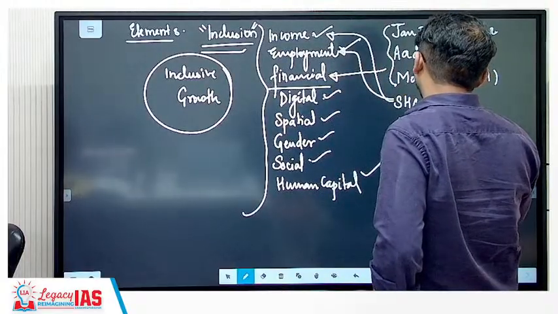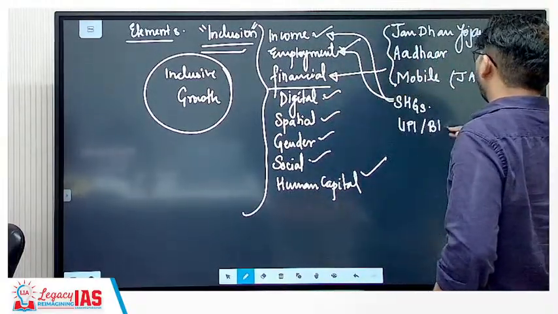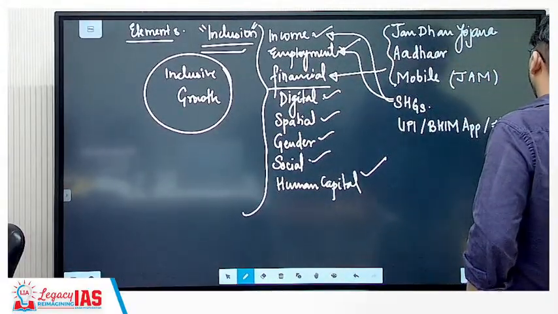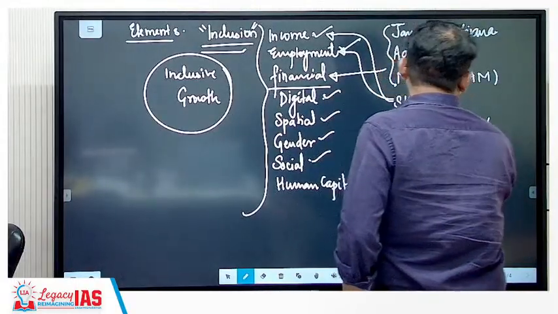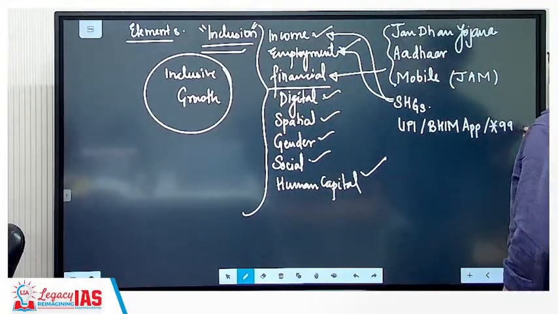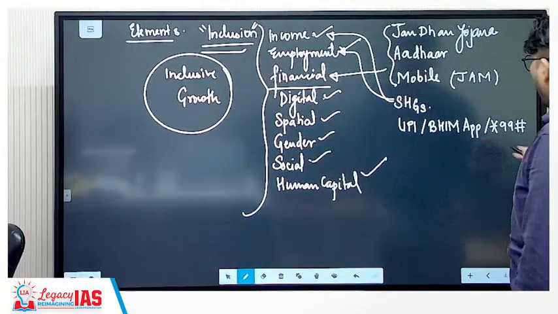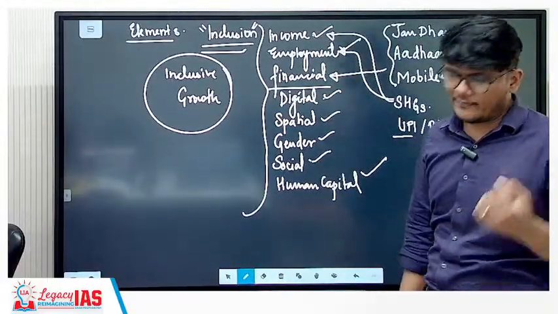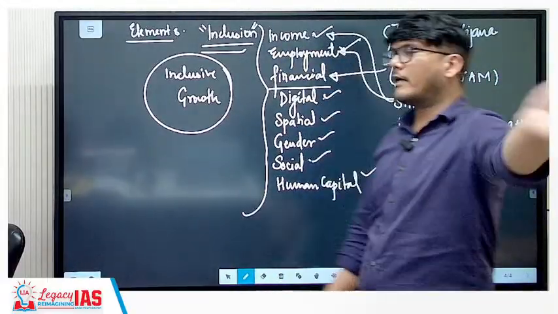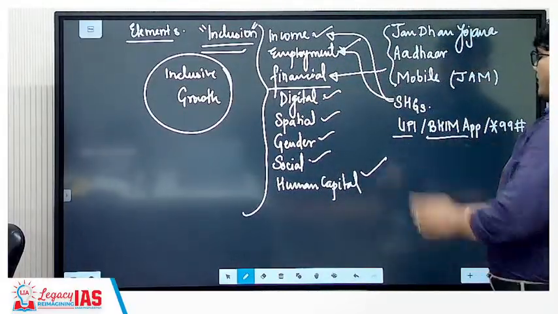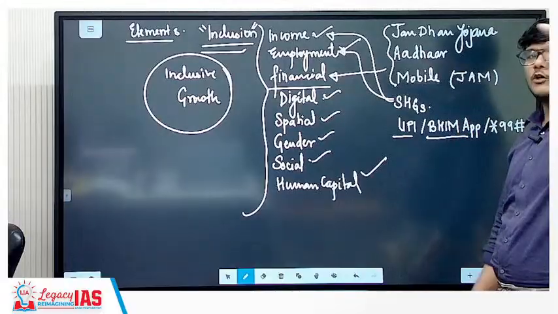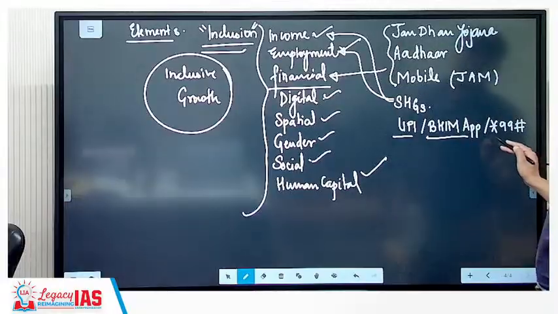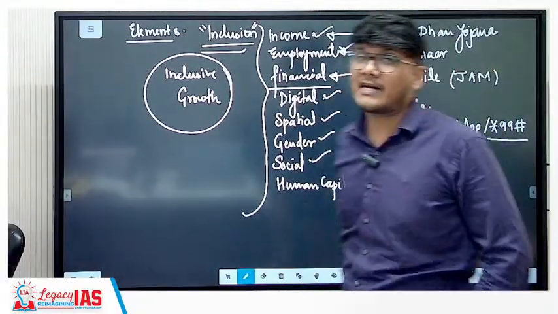Then you have the Unified Payments Interface using the BHIM app. Even you have the star 99 hash service. Now, what does it do? First, UPI allows you to transact without knowing the bank account number or IFSC, Indian Financial System Code. You can receive money and transfer money. The BHIM app uses UPI to do so. You can do it via smartphone without the need of a bank account or IFSC. But if you don't have a smartphone, then you can use the star 99 hash service.